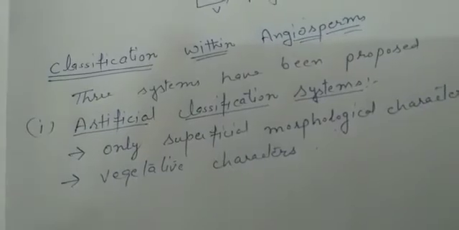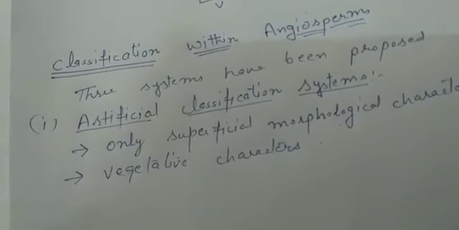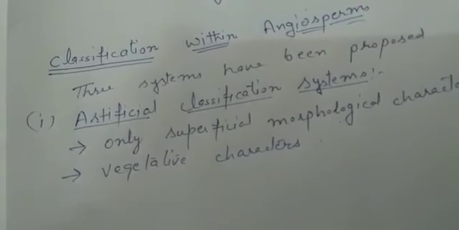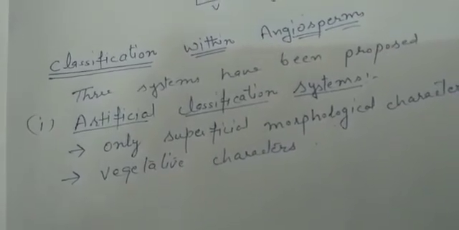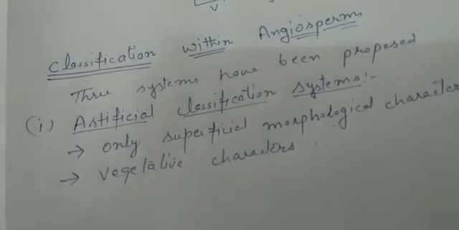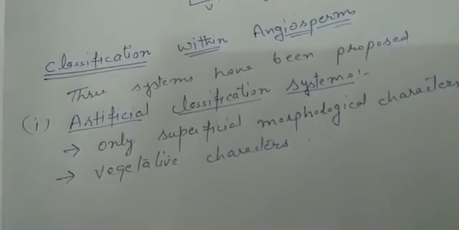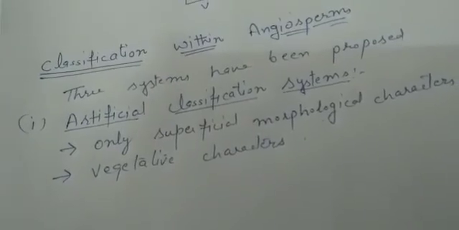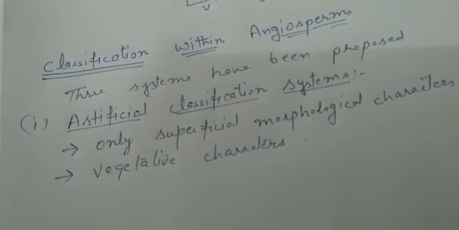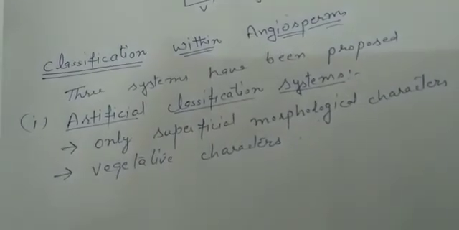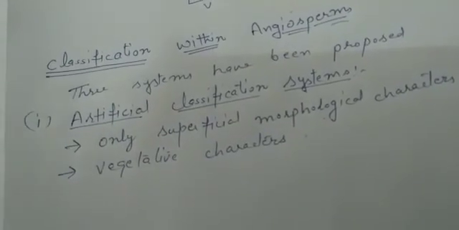So if you change one plant from a high-water condition, where water is sufficiently present, to another where water deficiency is there, naturally it will have to change itself. Its external morphology changes. So it is not considered a basic feature of classification. So this is a problem with the artificial system of classification, right?